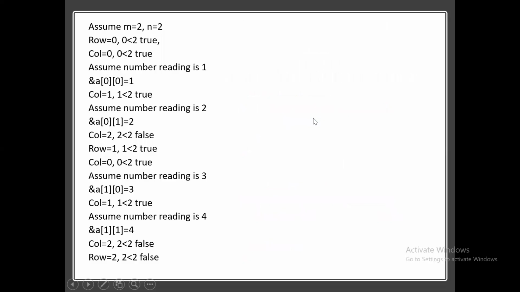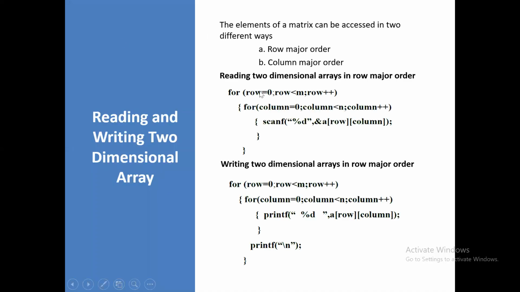Okay, for example, here I will show one tracing part. First thing: assume m is equal to 2 and the value n is equal to 2. Here the number of rows is 2 and the number of columns is 2. Now row I am initializing to 0 because this is the row value, and here I am initializing to 0, right?